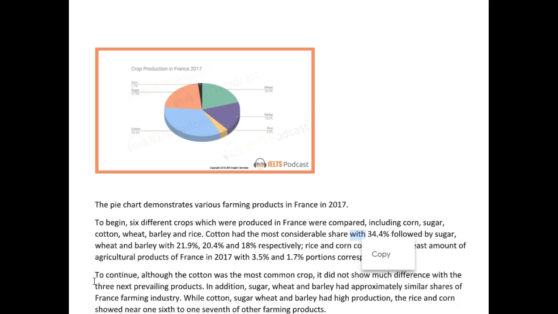You could say that sugar was the second highest crop. I can't see the number, it's a little tiny, but then you could even talk about the difference between sugar and cotton. Anyway, you can talk about that, and then you can talk about wheat, and then you can talk about barley and how they compare to each other.